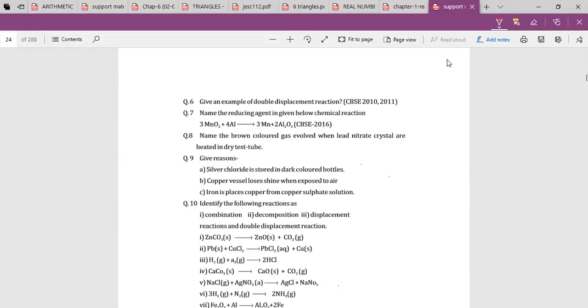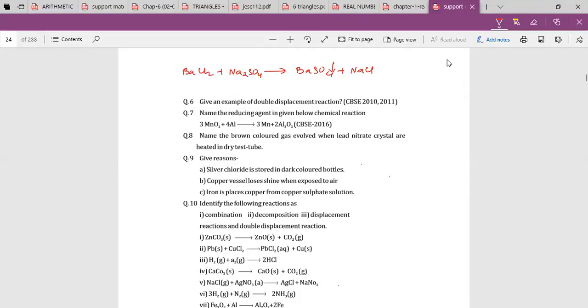Give an example of double displacement reaction. Mithun. Ma'am, BaCl2 plus Na2SO4 gives BaSO4 plus NaCl. Don't forget this is a precipitate.